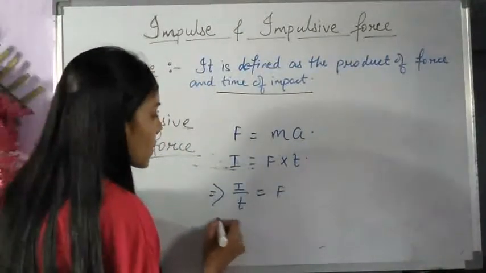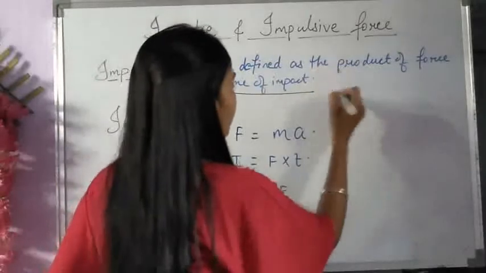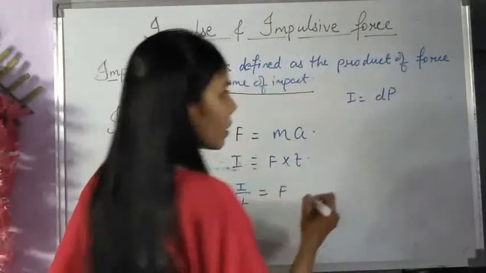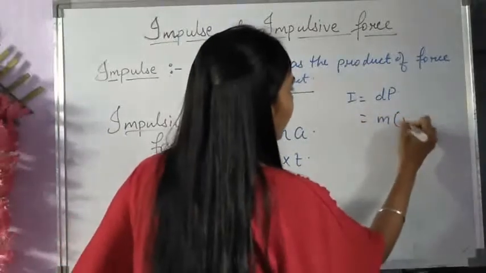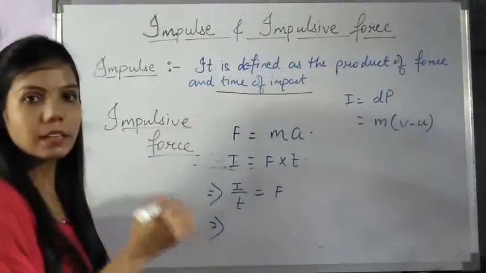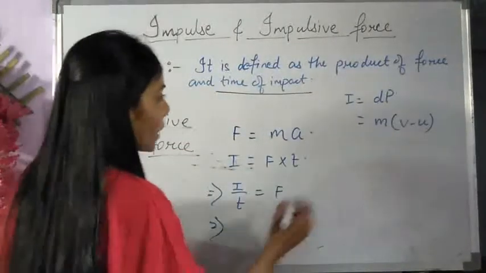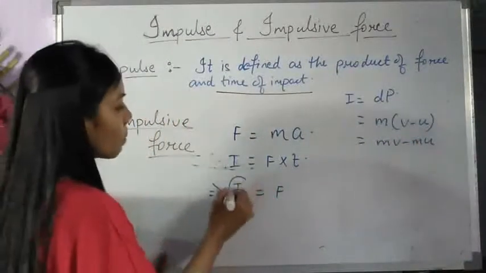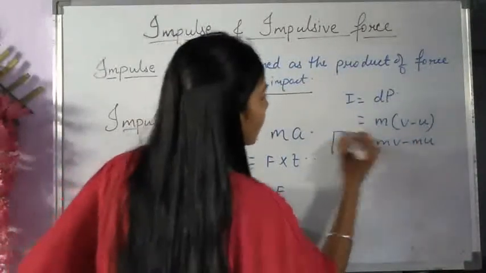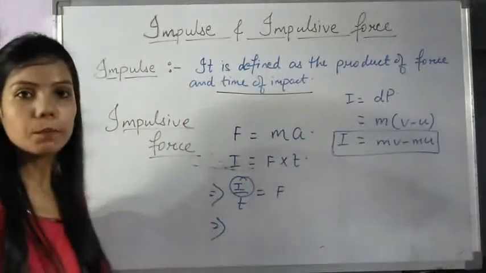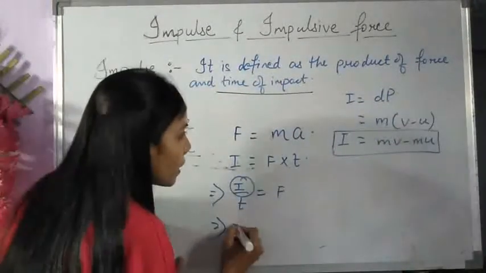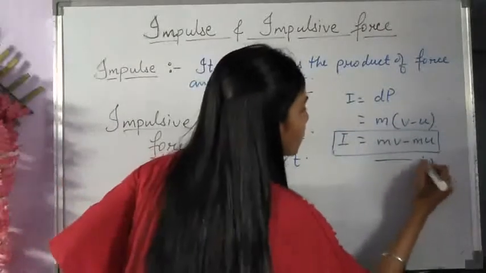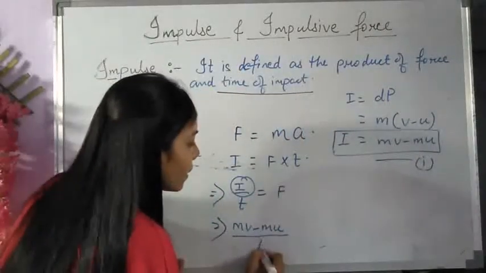Okay. Now what we got from this impulse expression is that impulse is equal to dp. What is dp? mv minus u, that is mv minus mu. This was impulse. So in place of I, can we write I is equal to mv minus mu? So here I am writing mv minus mu from this expression, divided by time.